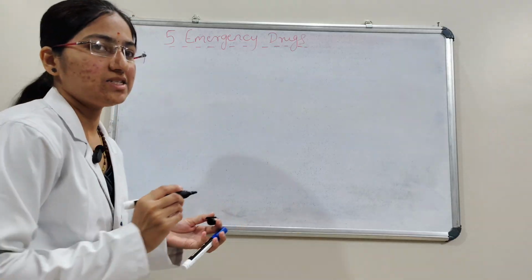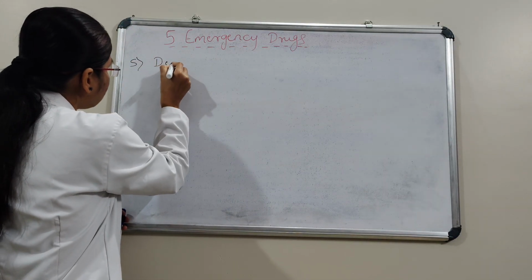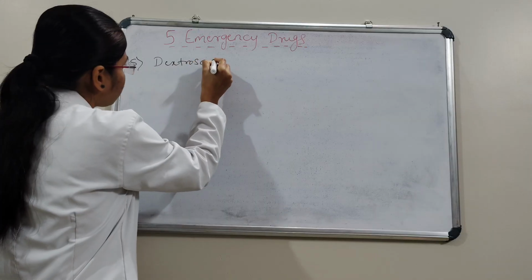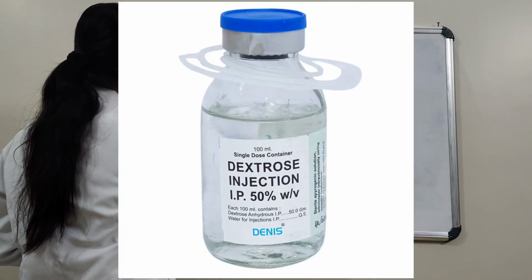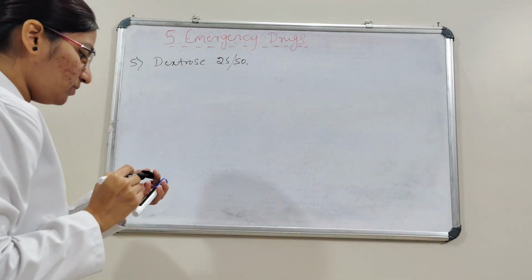We'll see the last drug but not the least. The fifth one is dextrose 25% or 50%.